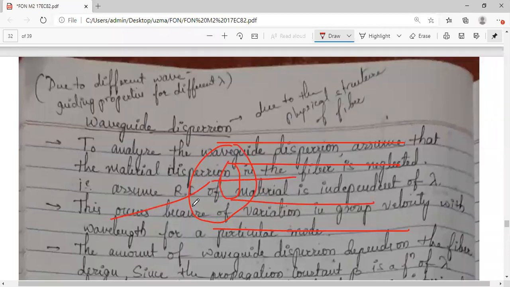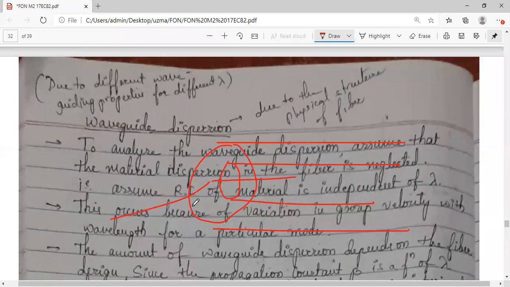Because of this, whenever dispersion occurs between these different spectral components, because each spectral component has a separate velocity, they will not reach all together at the same time. There has to be a certain delay that we call group delay. Because of that, the dispersion that occurs is called material dispersion.